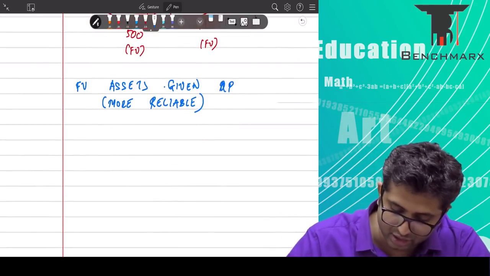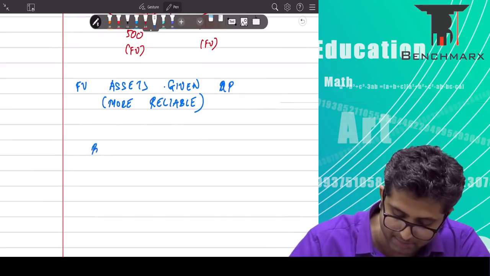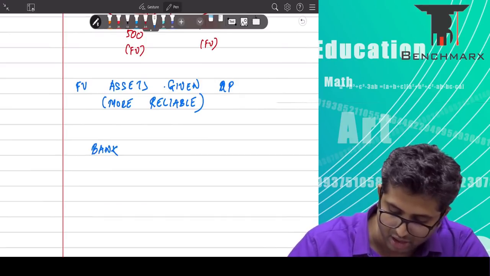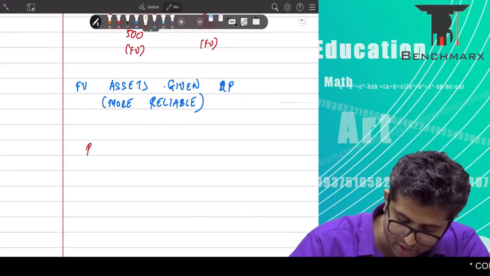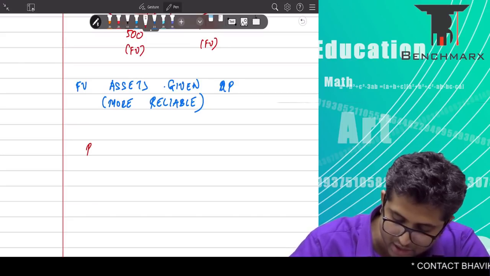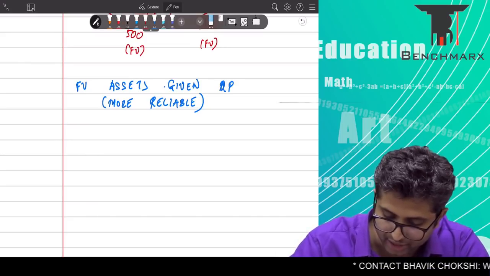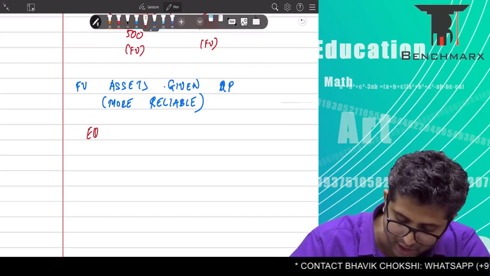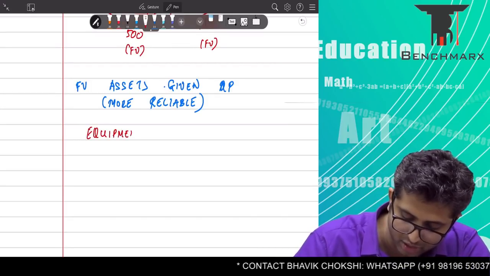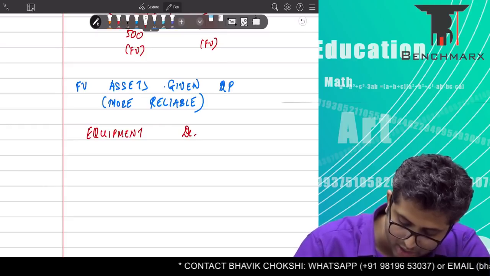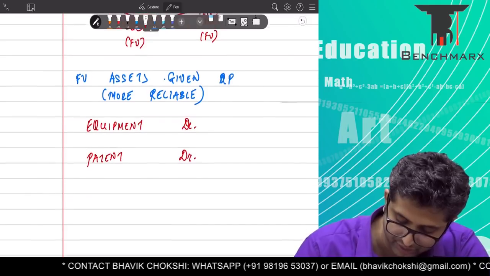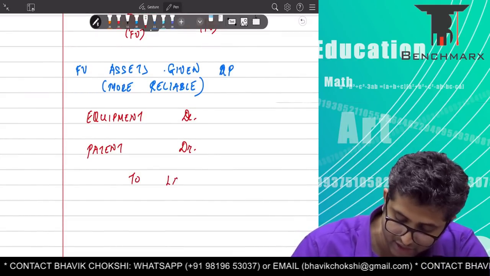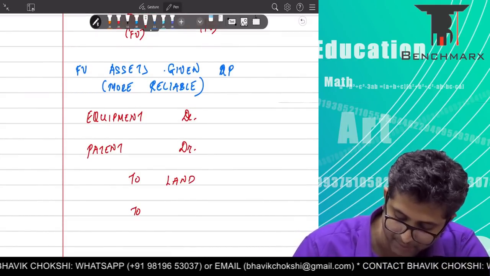So when I pass the journal entry for this transaction, my entry should be: equipment account debit, patents account debit, to bank and to land. I'm paying cash over here. You will debit the equipment account, then you have the patents account debit. This is the assets received.